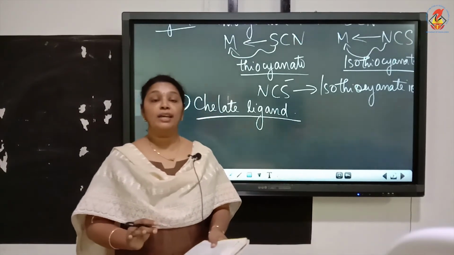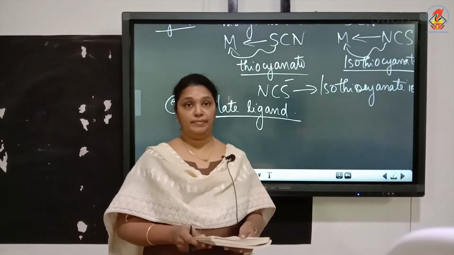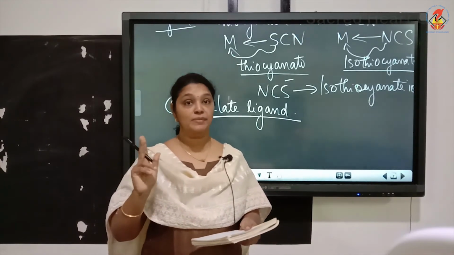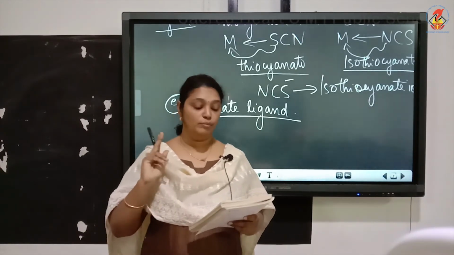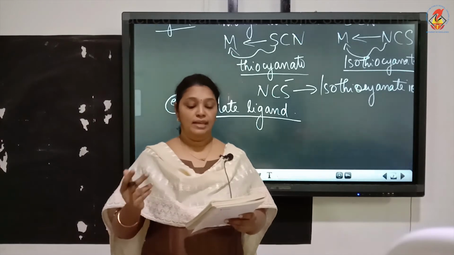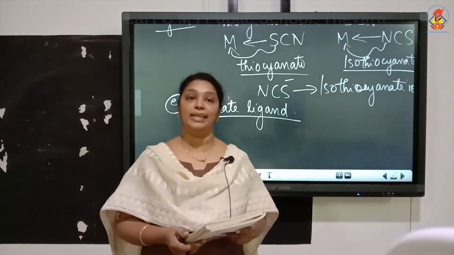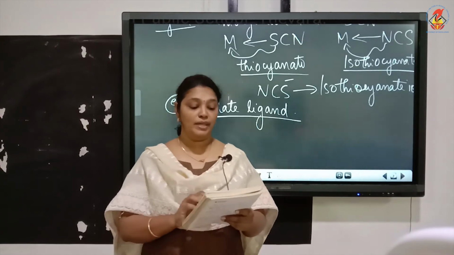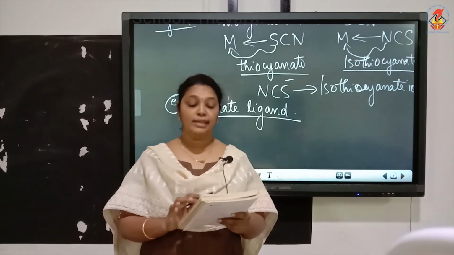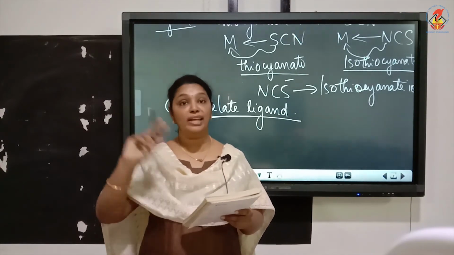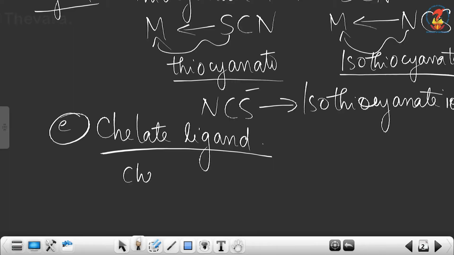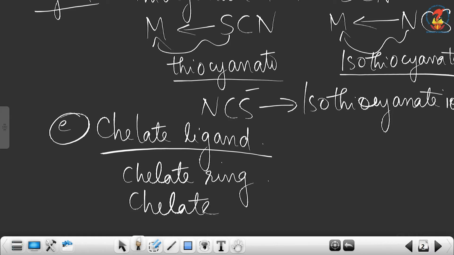When a di or polydentate ligand, didentate means two donor atoms, polydentate means several donor atoms, uses its two or more donor atoms to bind a single metal ion in such a way that a 5 or 6 membered ring is formed with the metal ion, then it is called a chelate ligand. And the ring formed is called a chelate ring. And the complex is called chelate complex.